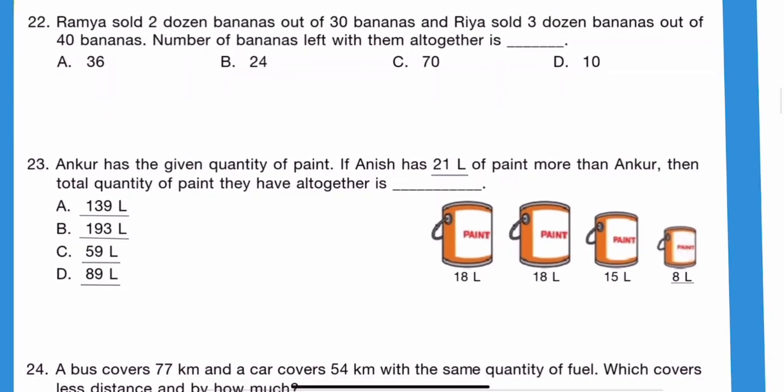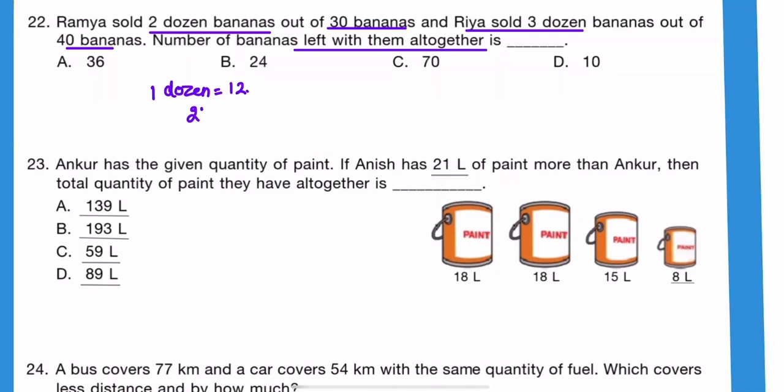Next 22. Ramya sold 2 dozens banana out of 30 bananas and Riya sold 3 dozens banana out of 40 bananas. Okay. And number of bananas left with them altogether is. So first, value of 1 dozen is equal to 12 bananas, right? And here Ramya sold 2 dozen, means she sold 24 bananas out of 30. So let's minus these values. So remaining left bananas are 6. This is for Ramya. Then second is Riya.